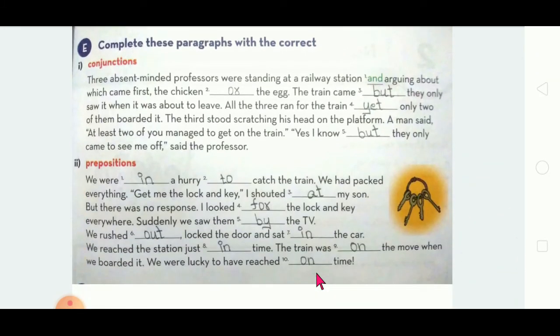Complete these paragraphs with the correct conjunction. Okay. See, two parts are given, part 1 and part 2. The first one is conjunction and the second one is preposition. So first one, conjunction, I have already told you. Joining two sentences, joining two words is called a conjunction. Okay. So let's read it.